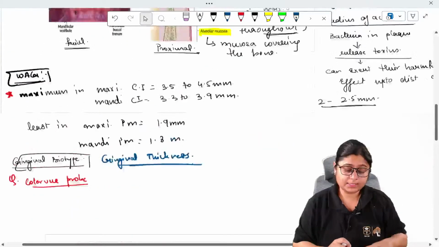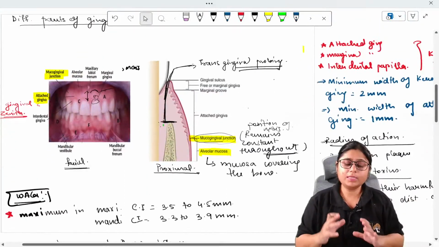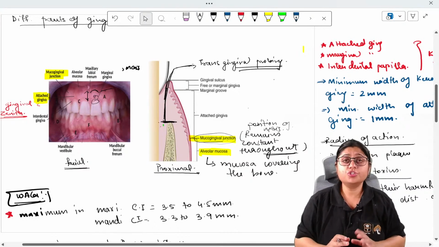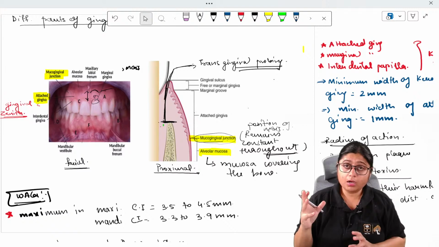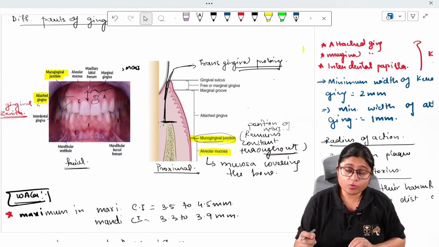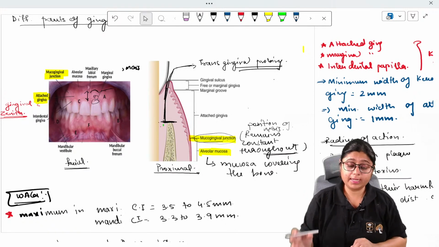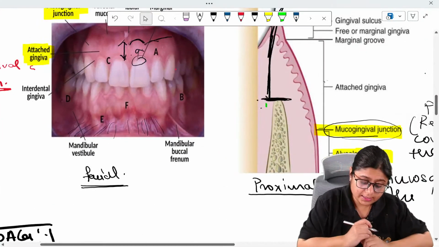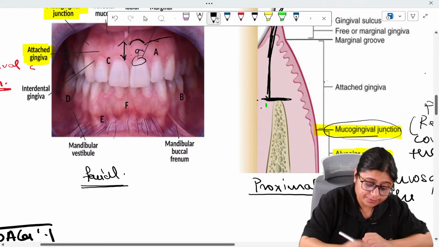So with this, we have covered maximum about the sulcus, the sulcular depth, the clinical attachment level, the transgingival probing, and the probing force which is required to check the sulcular depth. Now the next thing which can be seen is the interdental papilla, this part.